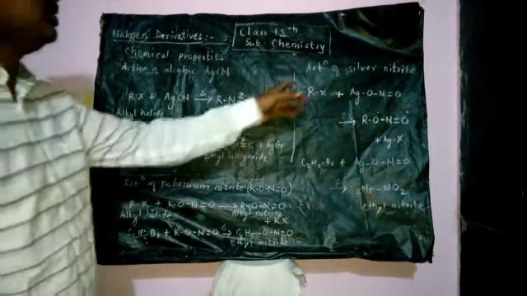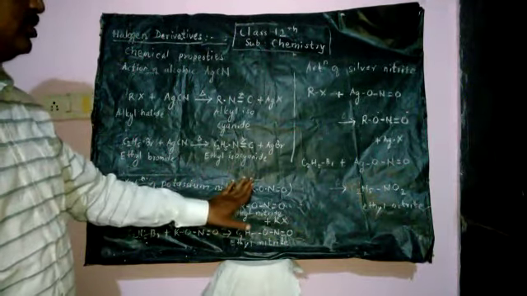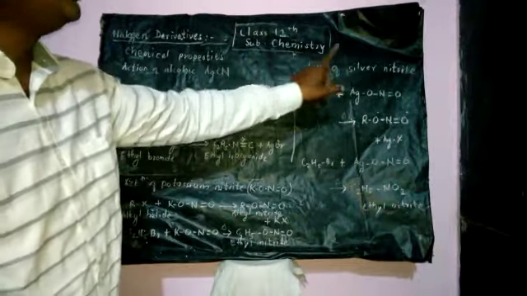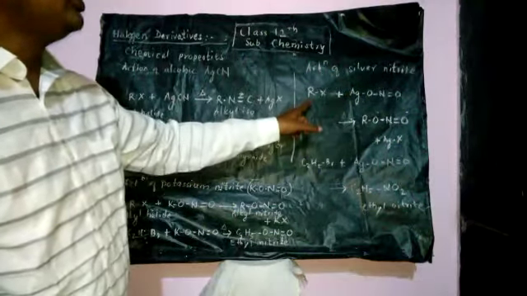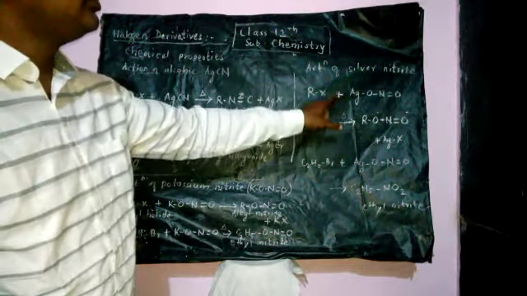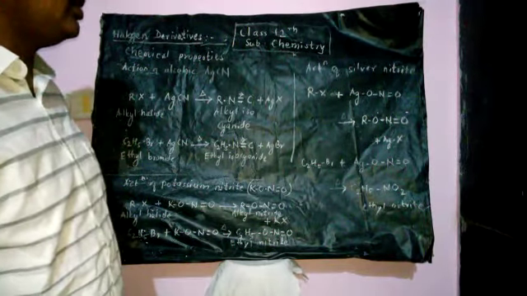Now the new reaction is the action of silver nitrate. Here we have seen the action of potassium nitrate. Now in place of potassium there is silver, so the action of silver nitrate. When alkyl halides or haloalkanes are treated with silver nitrate, then alkyl nitrites are obtained.